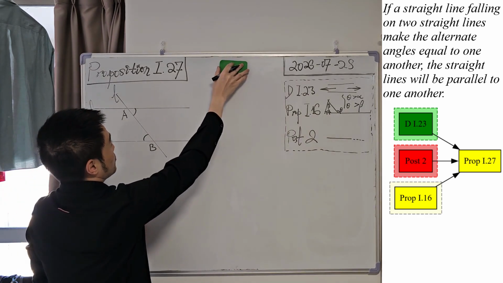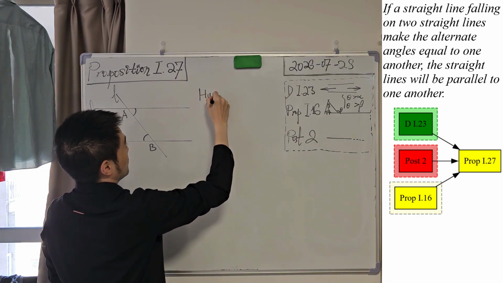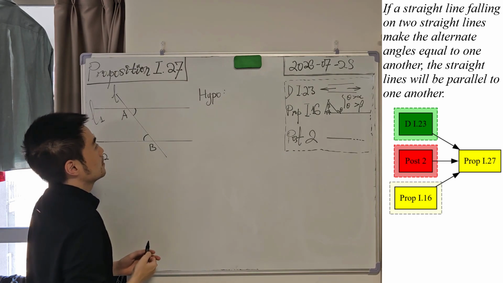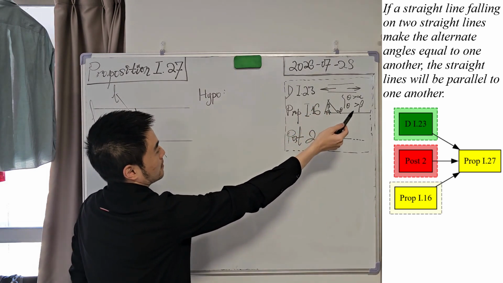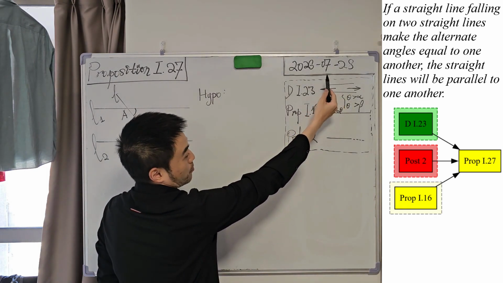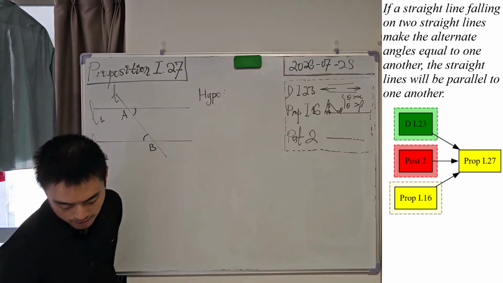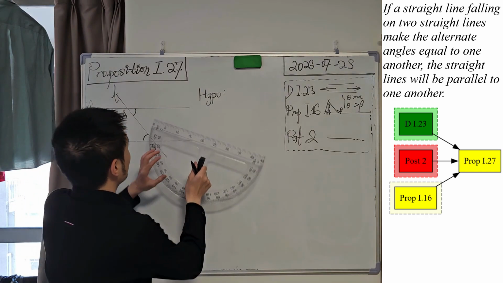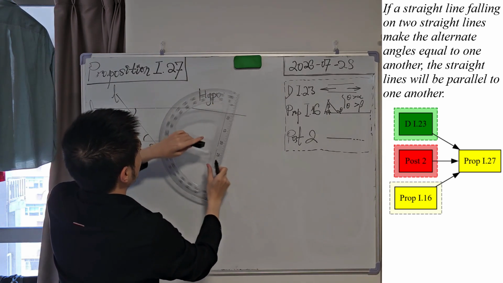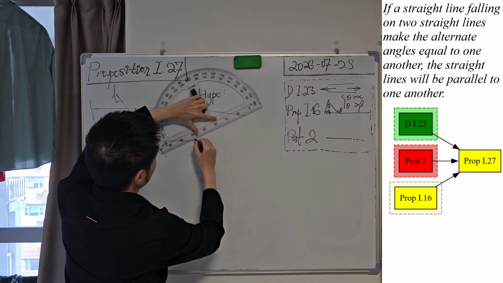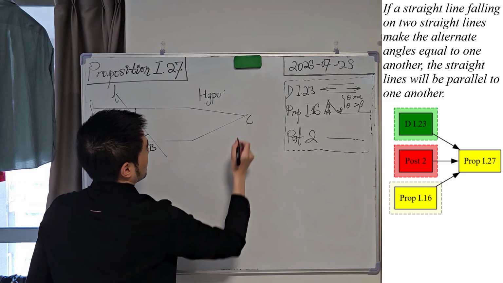So we are going to use the method of contradiction again. The first step is always to make a hypothesis. That is, they are not parallel. So please think about the definition of parallel. Two straight lines, if we produce them to infinity, will never meet each other in both directions. So if they are not parallel, let's assume we can produce these two straight lines L1 and L2 to meet with each other at a point C.